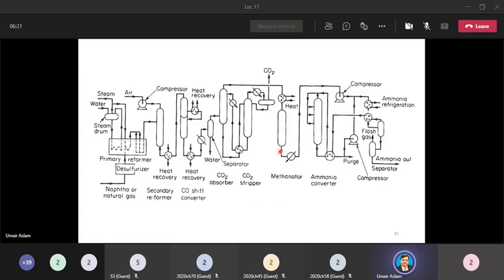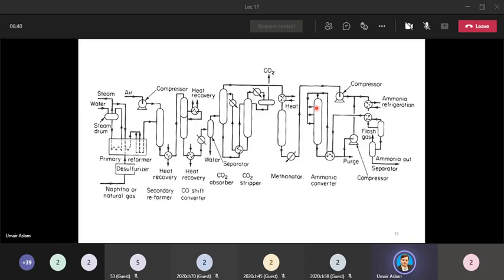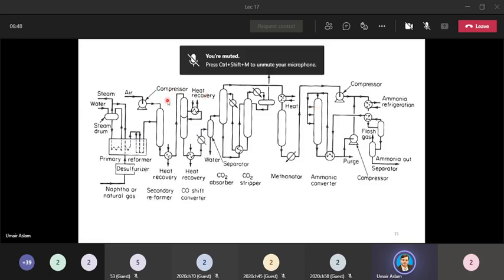So the stream coming out from the methanator and going into the ammonia converter will have methane, nitrogen, hydrogen, and some very low amounts of other impurities which were present in air, maybe argon.